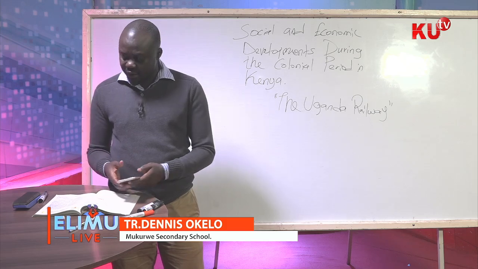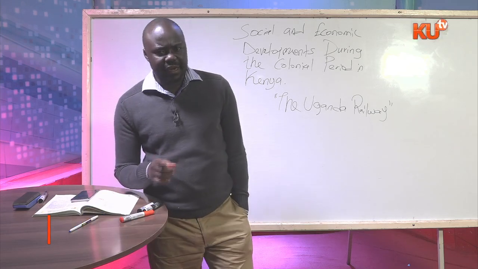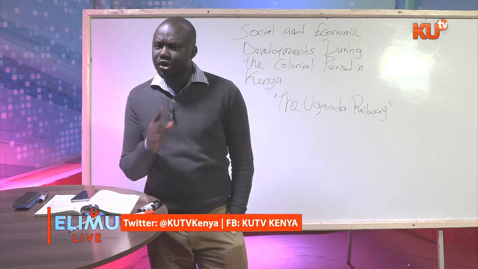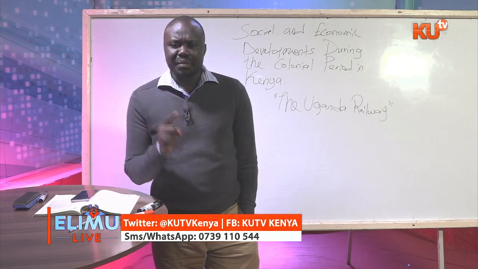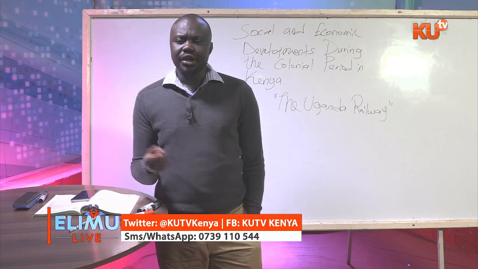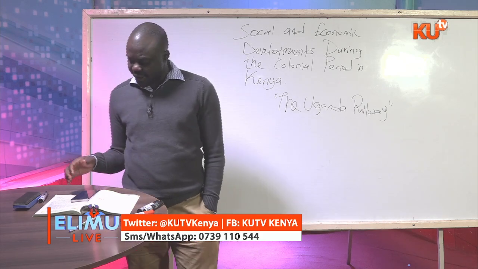Now, there was the Uganda Railway. The Uganda Railway was meant to connect Uganda as a territory, not the British East African Protectorate, that was Kenya. So it was meant to connect Uganda to the sea and then to the outside world. Why?